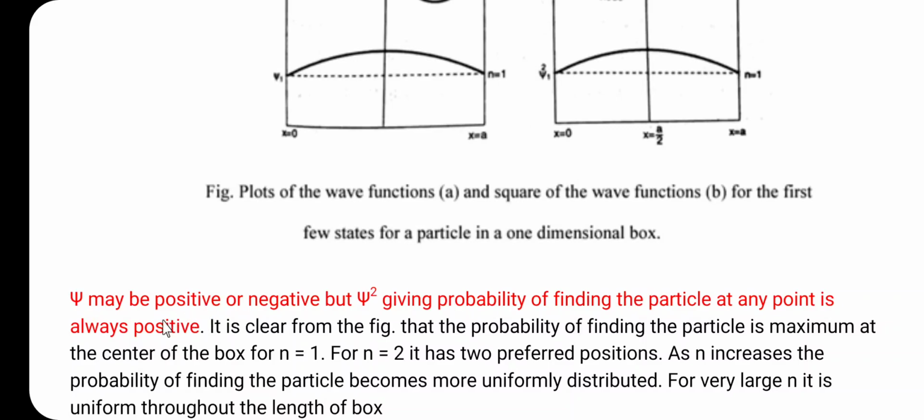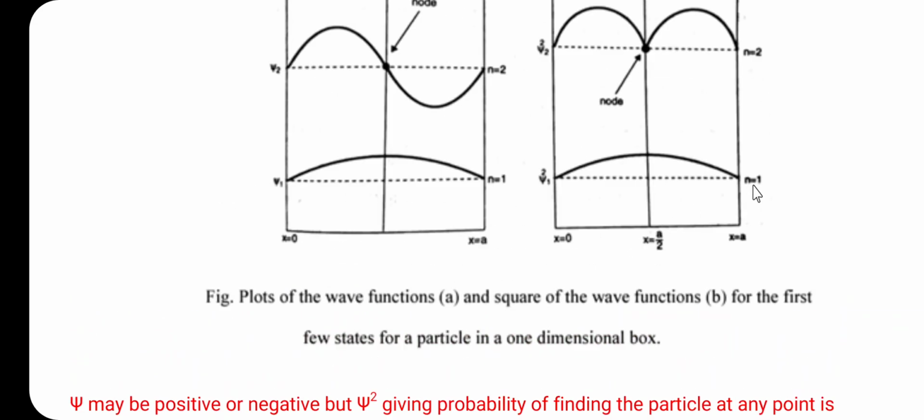Already we have discussed all these things. Psi square is the probability of finding the particle, and here psi square gives the probability of finding the particle at any point; it is always positive. It is clear from the figure that the probability of finding the particle is maximum at the center of the box for n is equal to 1.